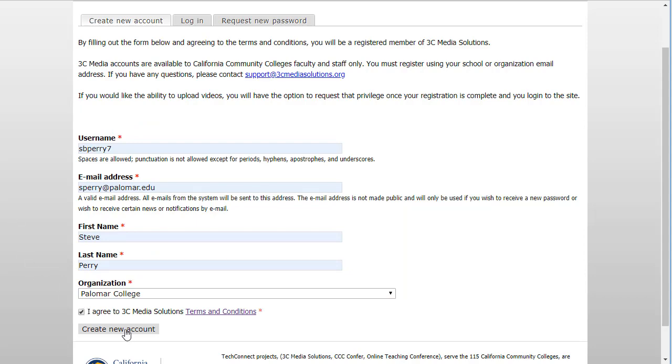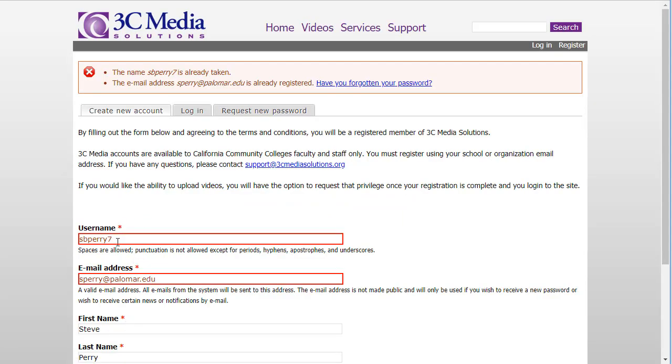Now if I try to click to create, I'm probably gonna get told, yeah, we've already got something. See, I've already got an account. So if you go through and create a new user ID and account, you'll be able to pick your password and create an account. It's pretty easy to do. So I recommend that you do take some time and do that right now.